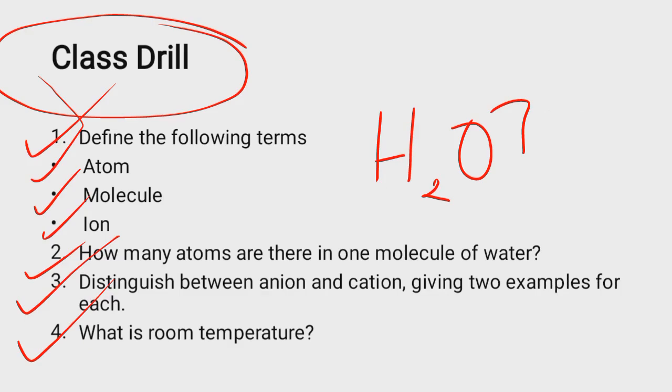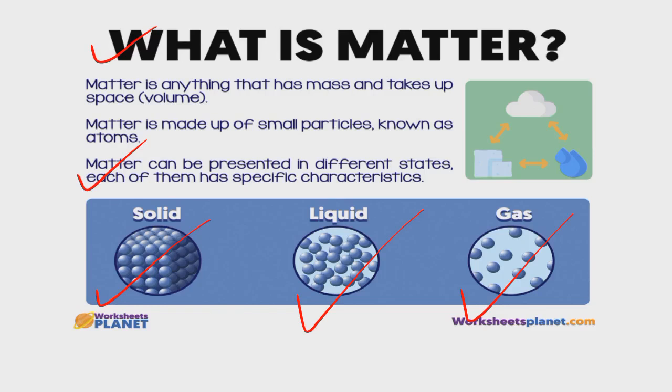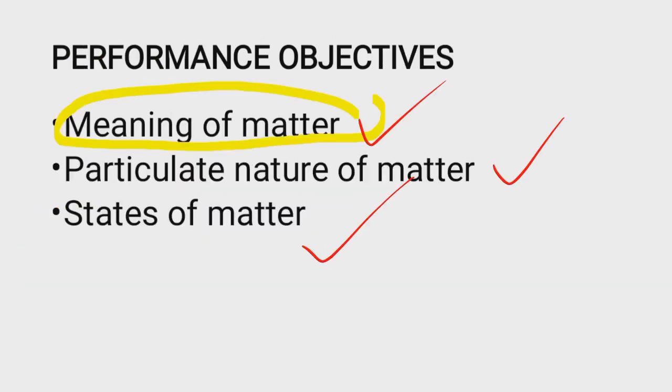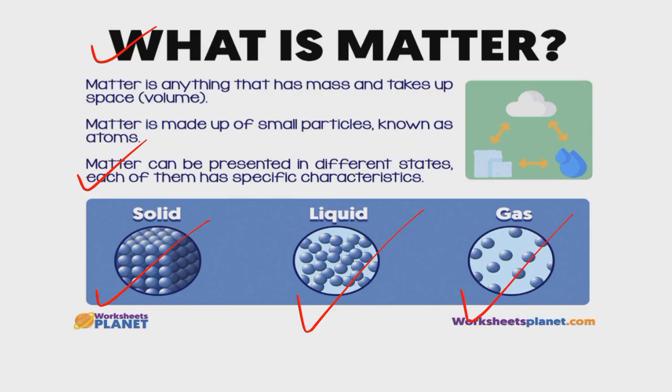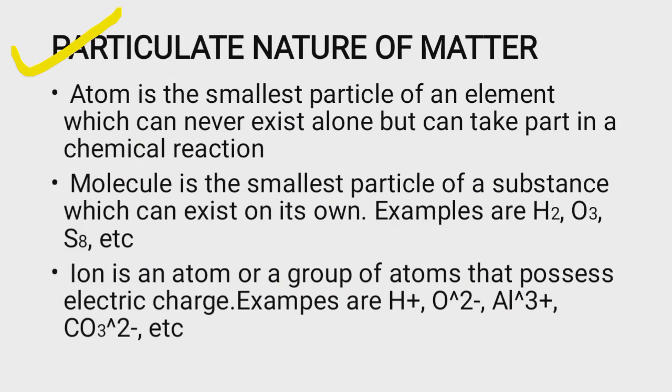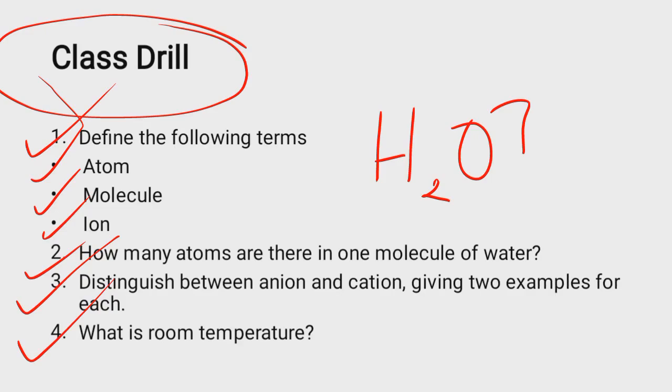The second aim of the class has also been achieved, which is the particulate nature of matter. Don't forget, we said that at the end of class, learners should be able to describe the particulate nature of matter. So now let's move to the last segment of today's class, which is state of matter.